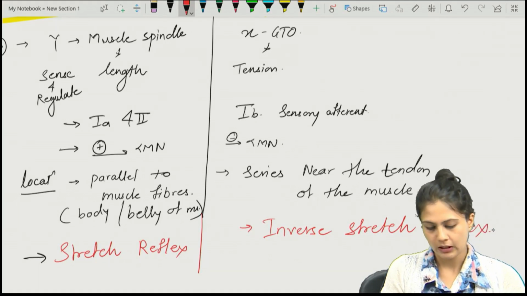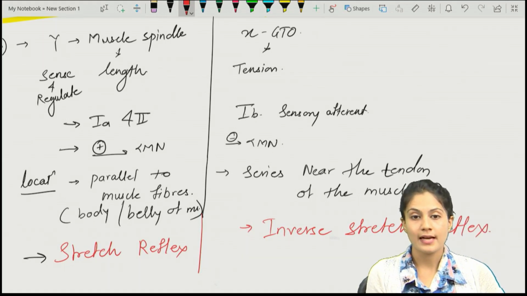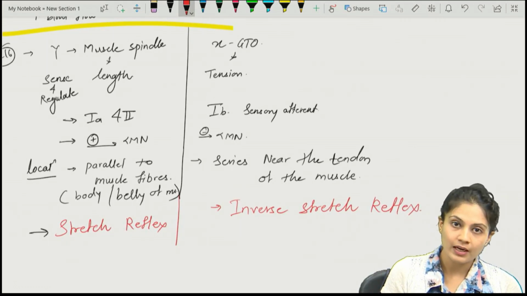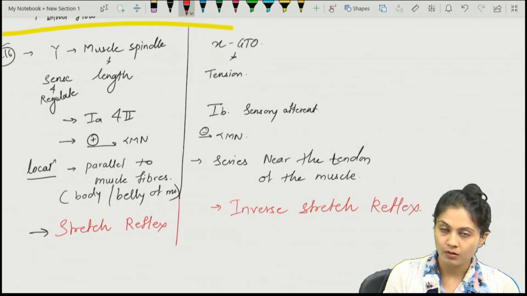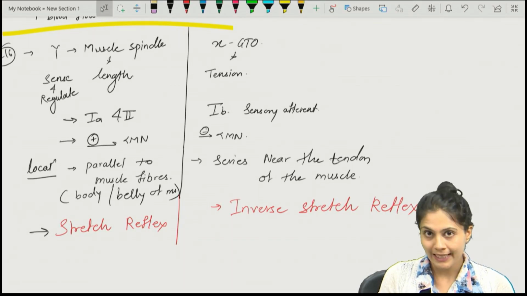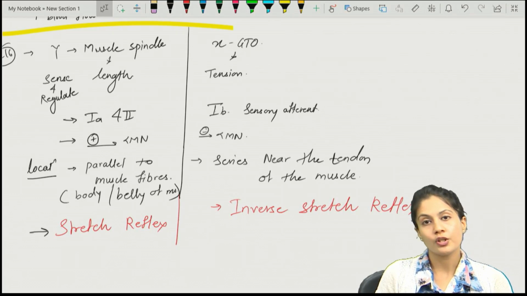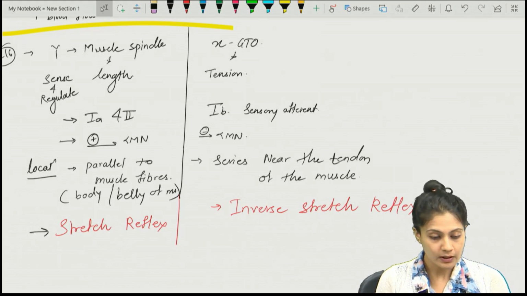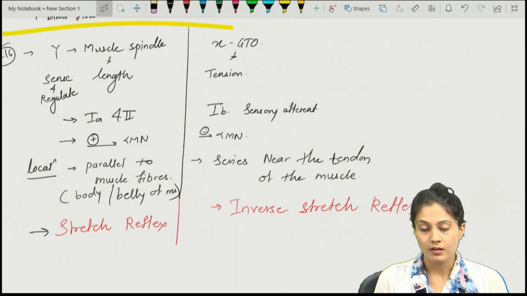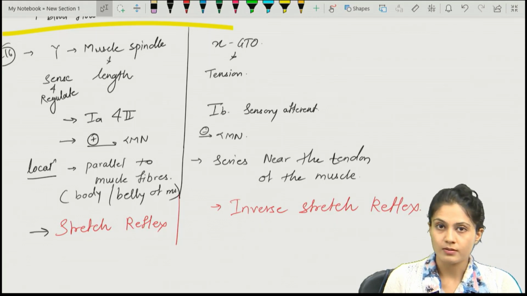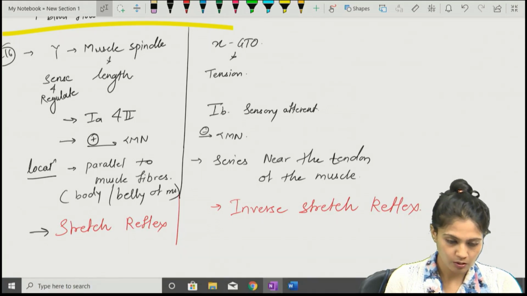By inhibiting the alpha motor neuron, it actually lengthens the muscle fiber, and that's why relaxation of the muscle will occur. So the muscle spindle will regulate the length, while the GTO will prevent the rupture of the muscle. We already discussed that in the previous question regarding the muscle spindle and the GTO.